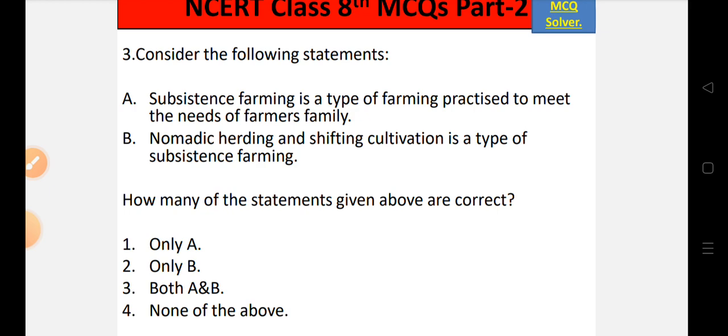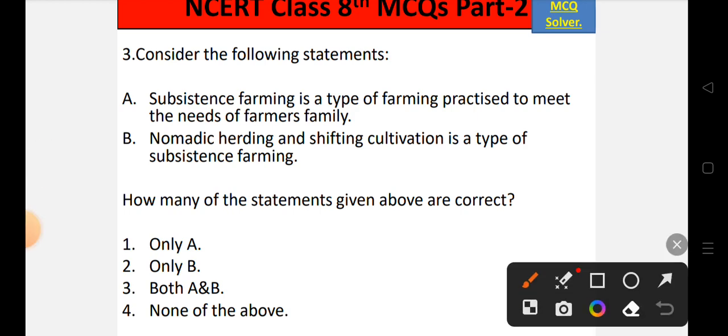So here it is mentioned that how many of the statements given above are correct. Options are option 1 only A, option number 2 only B, option number 3 both A and B, option number 4 none of the above.